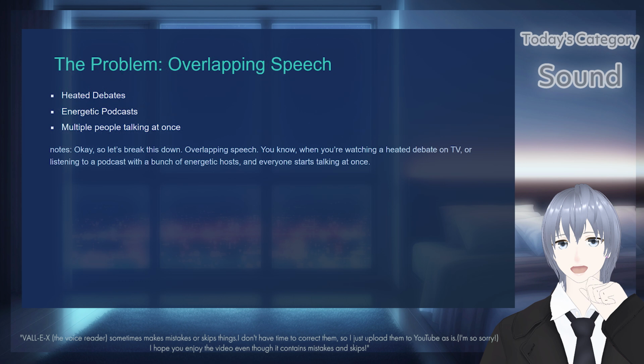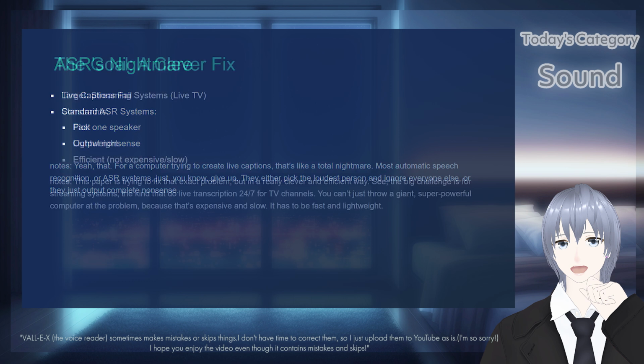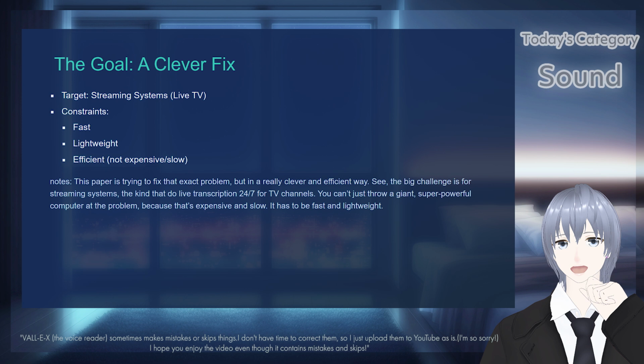Overlapping speech. We know when you're watching a heated debate on television, or listening to a podcast with a bunch of energetic hosts, and everyone starts talking at once. For a computer trying to create live captions, that's a total nightmare. Most automatic speech recognition, or ASR systems, just give up. They either pick the loudest person and ignore everyone else, or they just output complete nonsense. This paper is trying to fix that exact problem, but in a really clever and efficient way.